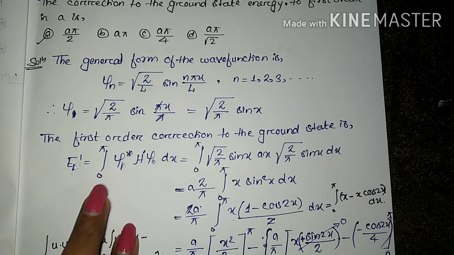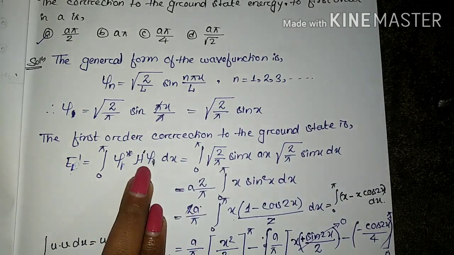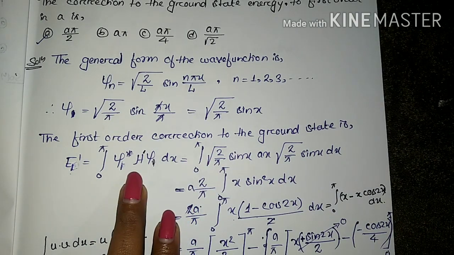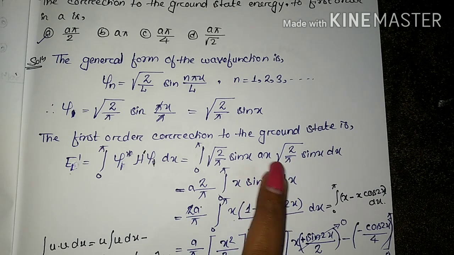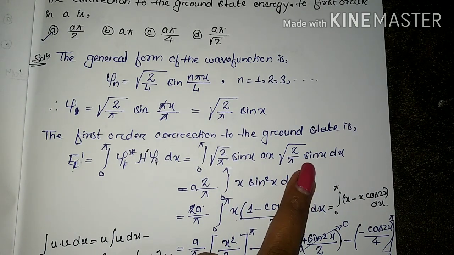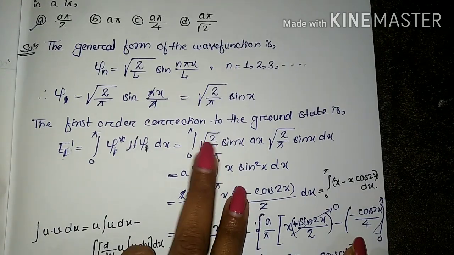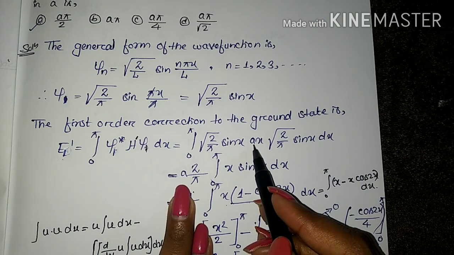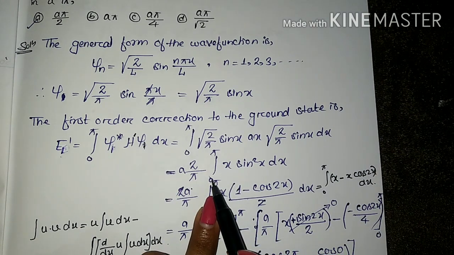It is equal to the integration, with limits 0 to pi, of the complex conjugate of psi 1, H prime, psi 1 dx. Here H prime is the perturbation. So we write the value of psi 1, root over 2 by pi sine x, the perturbation Ax, and again root over 2 by pi sine x dx. This is the complex conjugate, this is the wave function itself. Both are the same because there is no imaginary term. Finally we take the constant terms outside. A is a constant, and root over 2 by pi times root over 2 by pi, that is 2 by pi, is also a constant, and the integration of 0 to pi of x sine square x dx stays inside as it is.